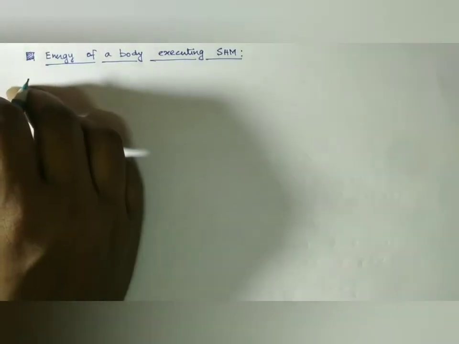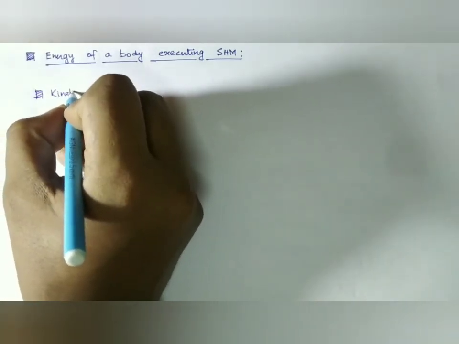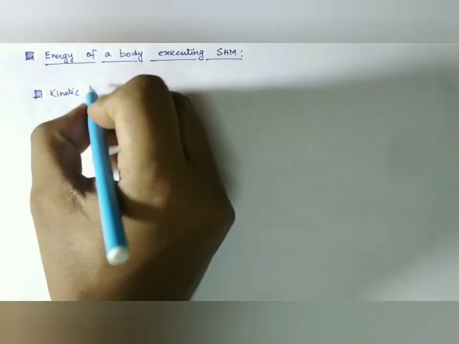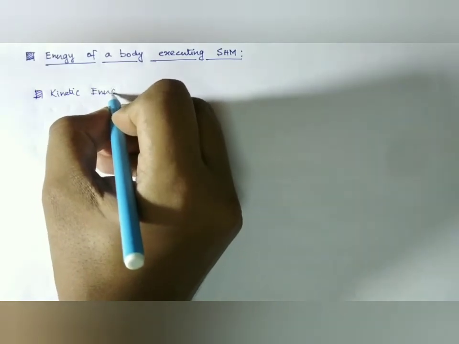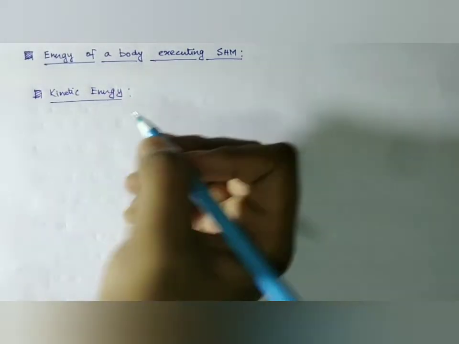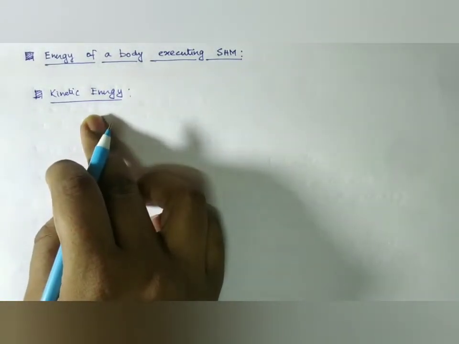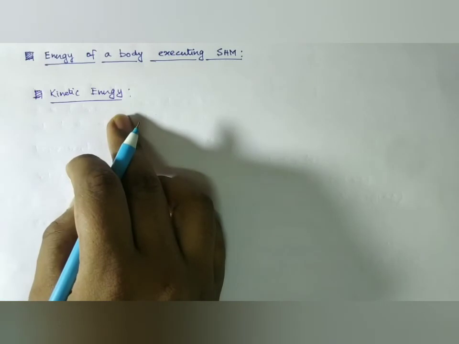So we are going to discuss the energy of a body executing simple harmonic motion. In this connection, first of all we are going to discuss the kinetic energy of a body, and obtain the expression for the kinetic energy of a body executing simple harmonic motion.